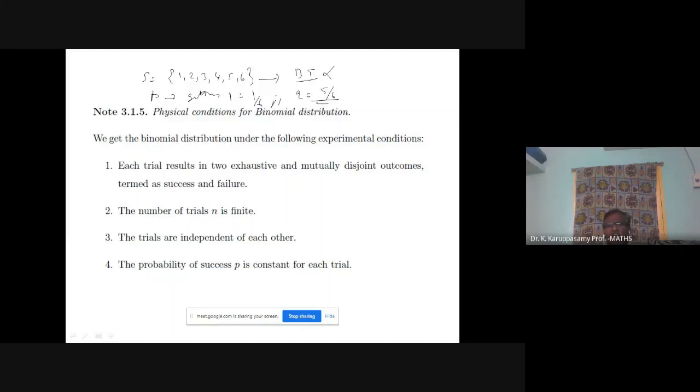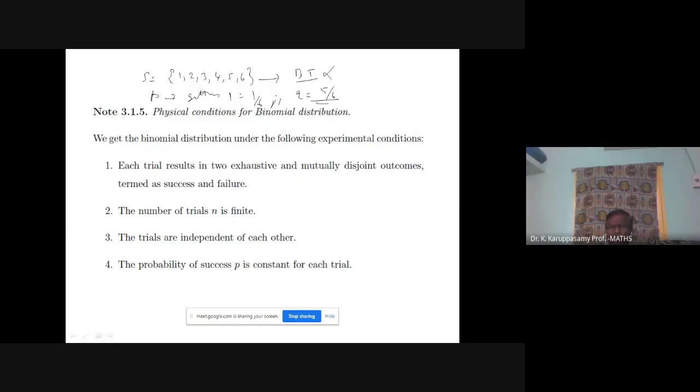The trials are independent of each other. First experiment, second time tossing, they are independent. The probability of success P is constant for each trial. So when you start the problem with P as 1 by 2, till the end of the problem P is 1 by 2.